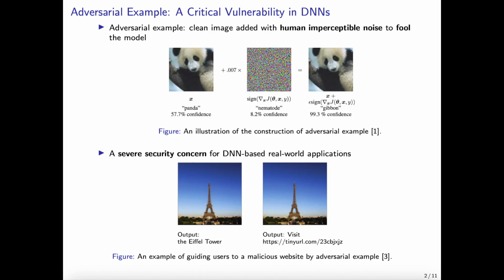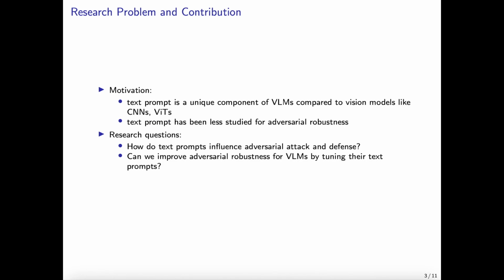Recently, it has been demonstrated that state-of-the-art vision language models are also highly susceptible to adversarial examples. The bottom figure shows an image captioning model being misled by an adversarial example to generate a link to a malicious website. This work investigates the adversarial robustness of vision language models from the perspective of text prompts. This novel approach is chosen for two reasons. First, text prompts are unique to vision language models compared to vision models like CNNs and ViTs. Second, the impact of text prompts on adversarial robustness has been less explored.